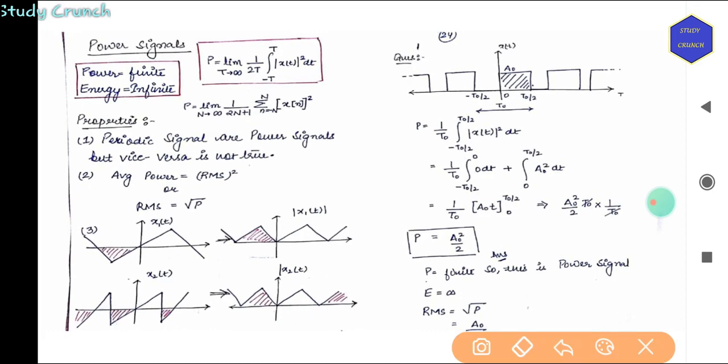Again the property says that periodic signals are power signals, but vice versa is not true. So periodic signals are power signals, but not all power signals are periodic. Then second, average power is equal to RMS whole square or root of P.